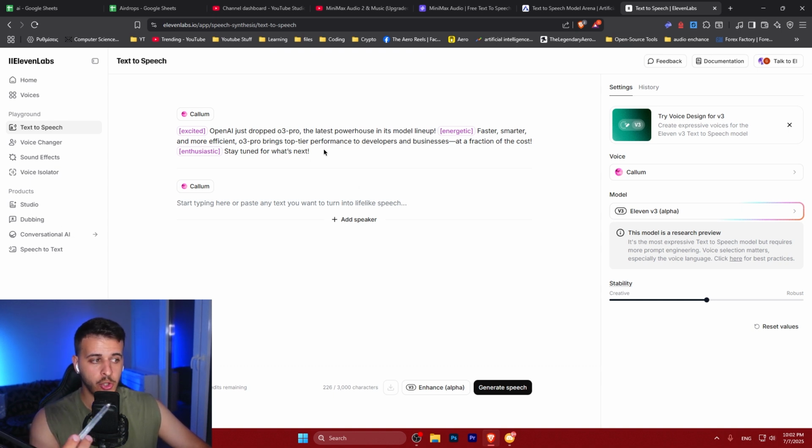But right now I'm going to use, in my opinion, the best model out there, which is the ElevenLabs version 3 alpha, which by enhancing it using this button puts even more emotions, even more things into the prompt, like excited, energetic, enthusiastic, and you can add even your own tags like that to enhance the voice.